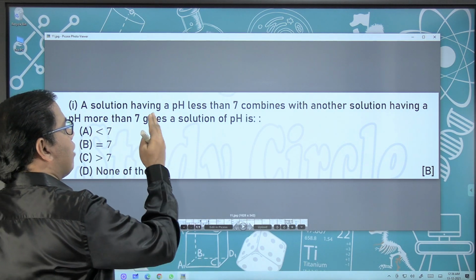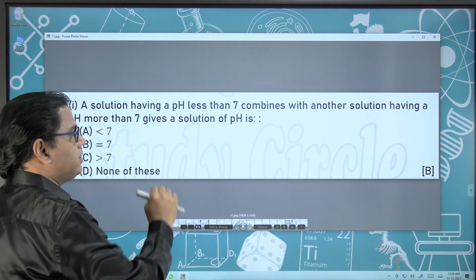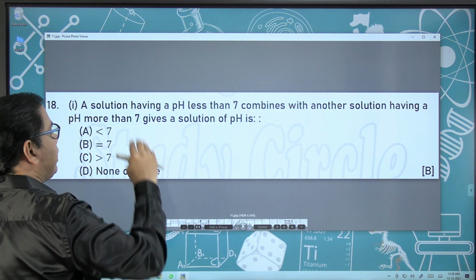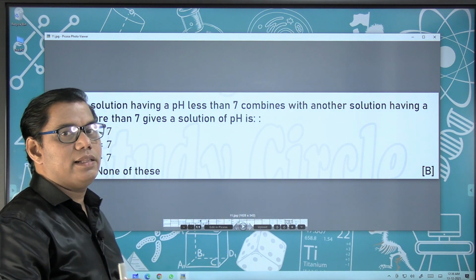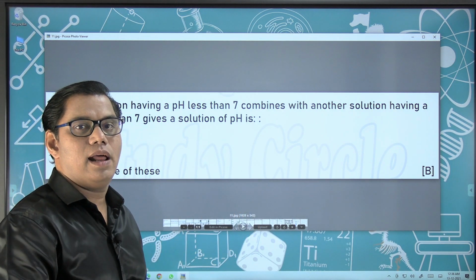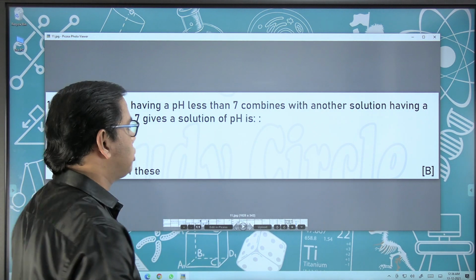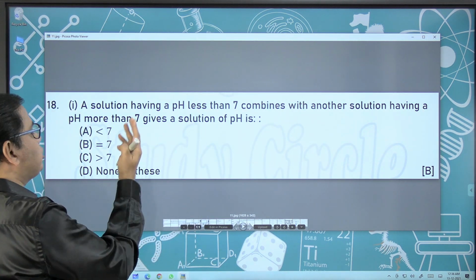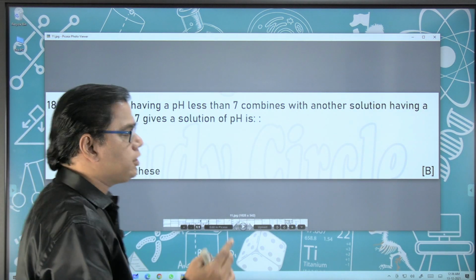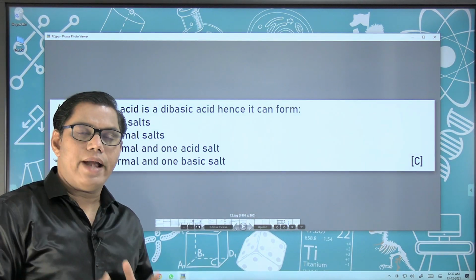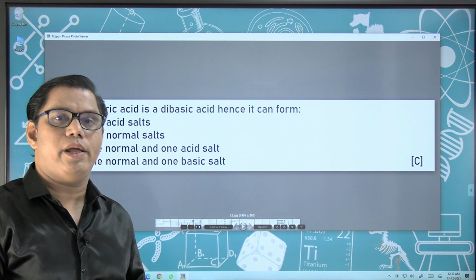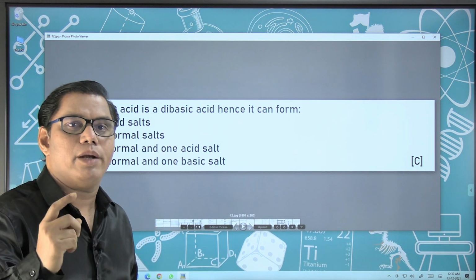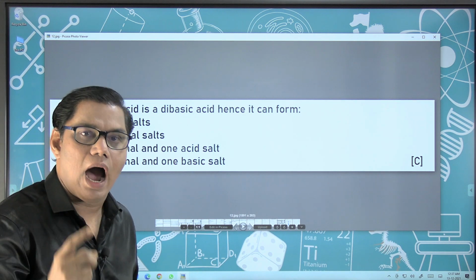That is, a solution having a pH less than 7, that is an acid, reacts with or combines with a solution having a pH more than 7, that is a base. So definitely this is a neutralization reaction and the result is water plus salt. So choose your option. The solution which you get has pH what? Definitely the correct option is B, equal to 7. And this is a very important question. Sulfuric acid, that is H2SO4, produces 2 hydrogen ions.